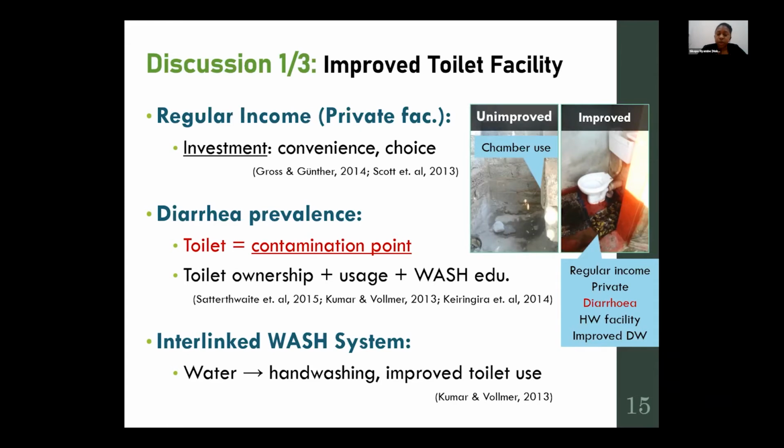But it reminds us that the toilet is also a contamination point. So as much as we talk about toilet ownership, we need to focus on how the toilet is used and making sure people have WASH education to cut that contamination. Then also, we noticed this interlinked WASH system, that people that had improved water also had a handwashing facility and had improved toilets. And the same is true in reverse: in the system that has been set up, you need to have one in order to support the other.